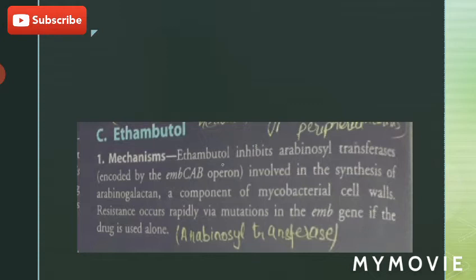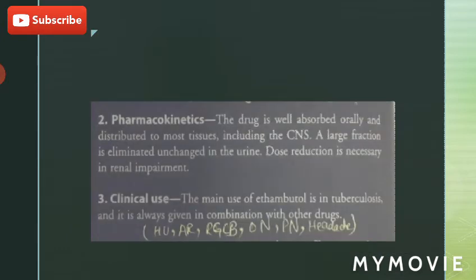Ethambutol mechanism. Ethambutol inhibits the arabinosyl transferases encoded by the EMB CAB operon. This is involved in the synthesis of arabinogalactan, a component of the mycobacterial cell walls. Resistance occurs rapidly via mutations in the EMB gene if the drug is used alone. It is given orally and penetrates easily in most tissues. Eliminated unchanged in the urine.